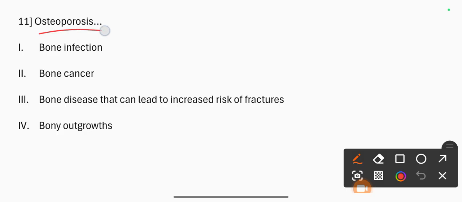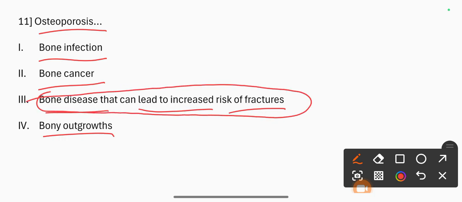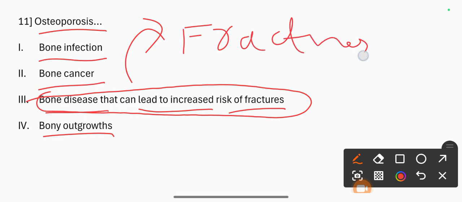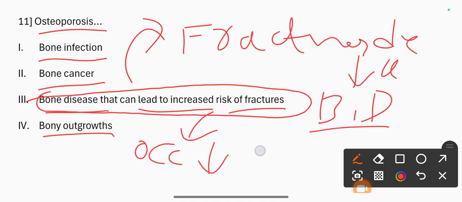Question number 11. What is the meaning of osteoporosis? Bone infection, bone cancer, bone disease that can lead to increased risk of fractures, and bony outgrowths. The correct option is bone disease that can lead to increased risk of fracture. So fracture due to decrease of bone density. It occurs with low levels of calcium. Okay, the correct option is the 3.